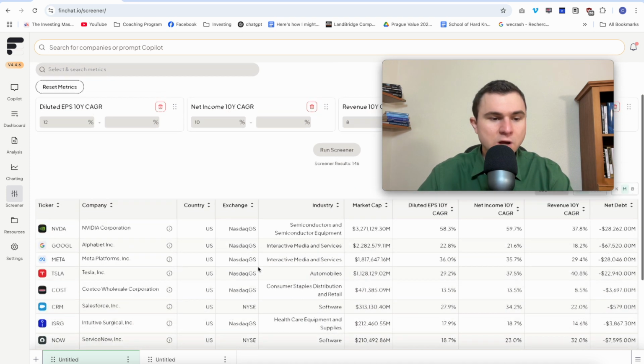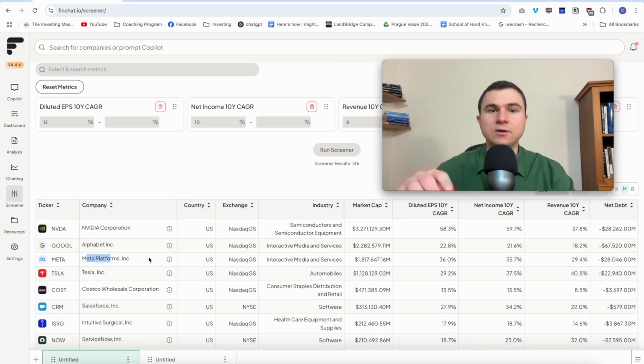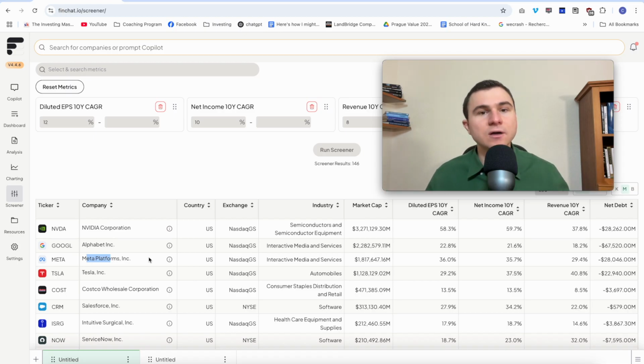You study the business. For example, you have Meta Platforms here. They have a lot of scale. They have 3 billion users. What is the cost of running their operations? The servers, the operation, the software, the tools, the agencies that work together, and do they have operational leverage over time? Do their margins increase over time? So maybe a good way to find if a company has operational leverage is to check the EBIT margin of a business and see if it is going up. It has gone up for the past 10 years. And why? You want to check why.